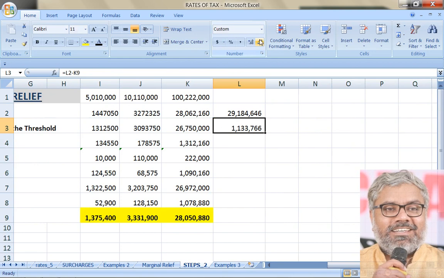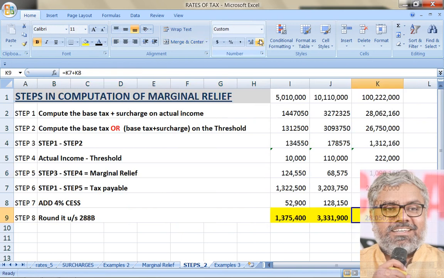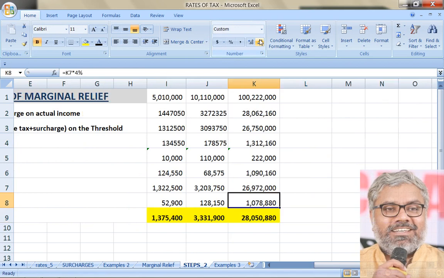Now look at the saving that SSC has got. Almost 11 lakhs 33,766 savings he has got. Of course we can check that also, because that is the marginal relief that we have, which is going to be nothing but this. Same, no? Because on marginal relief 4% if you calculate, that also is saving. So the total saving is 11 lakh 33,766 if you take money as a basis, but marginal relief is only how much? 10 lakhs 90,160, because of which there is a lesser tax that the SSC will pay.